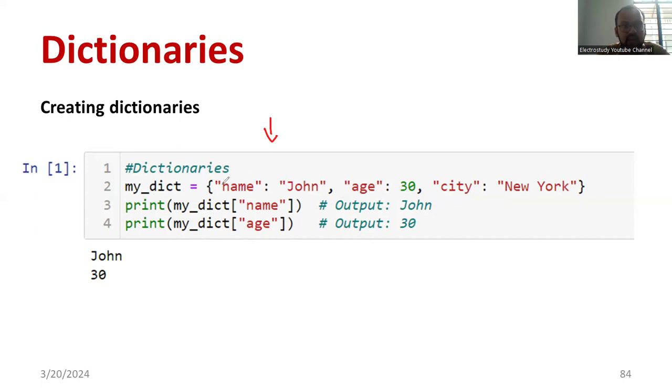Usually strings are marked using double inverted commas. If I put print my_dict name, you will get the output John, because name is mapped with John. Similarly, print my_dict age, and age is mapped with 30, so I will get the output 30. Please verify this program in your convenient compiler or interpreter, either VS Code or an online tool.